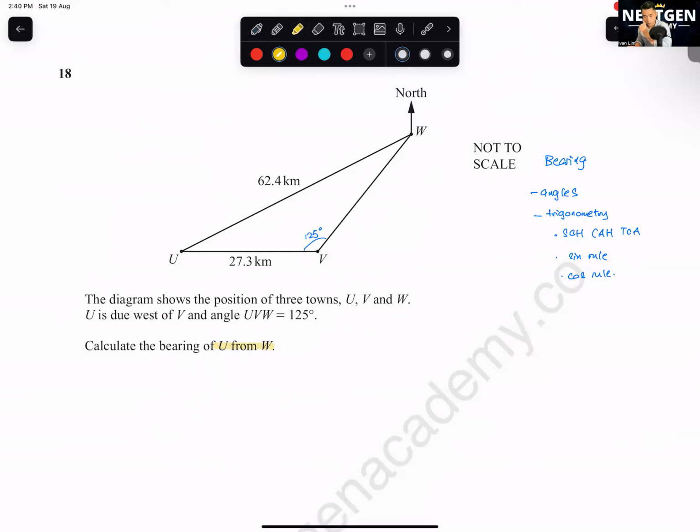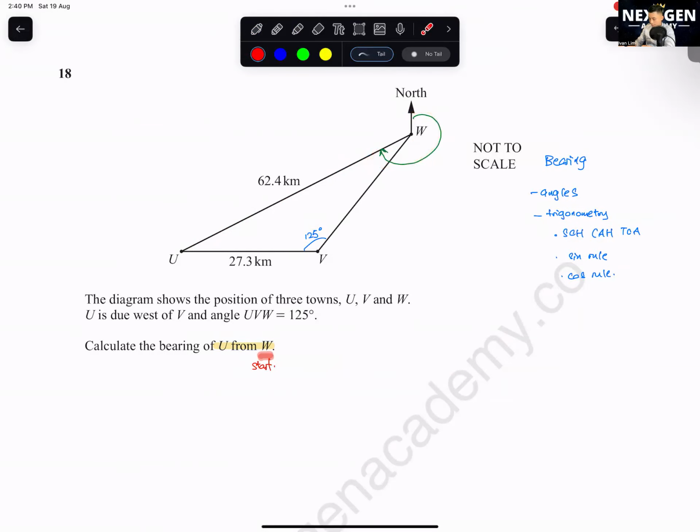Okay, as mentioned to you all, right, when we do bearing, we always need to determine where is the starting point first. Okay, U or W is the starting point. W, right? Because they say U from W. So we need to know that this is the start. Okay, so where is the bearing that we want to find? Here to here. Okay, bearing is measured from north, go clockwise direction until U like that. Everyone got it? Okay, so that means, right, I need to find this whole angle here.